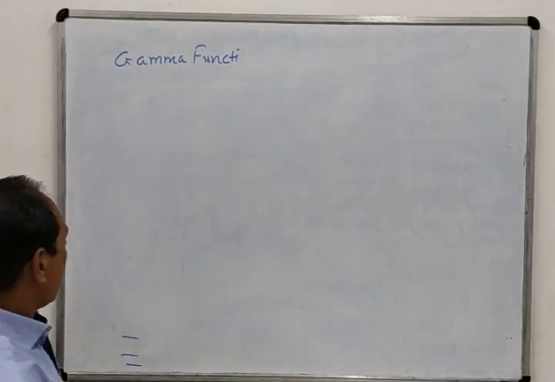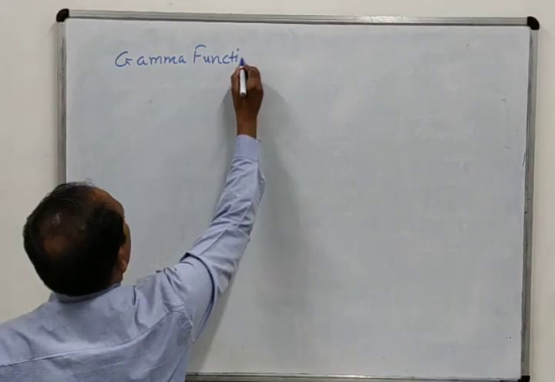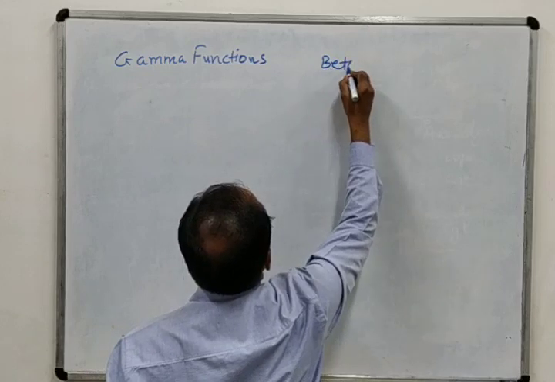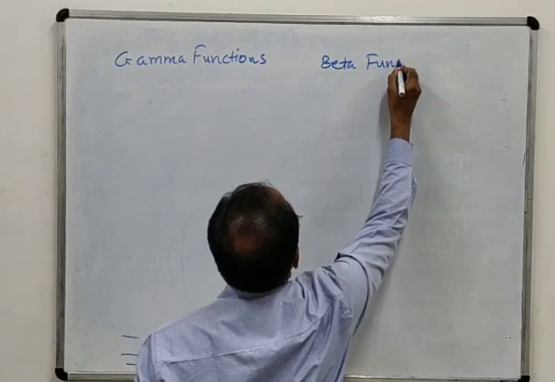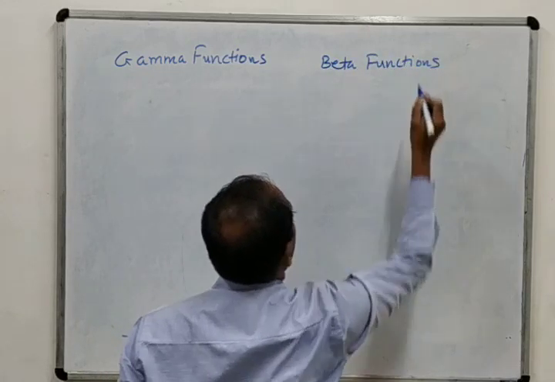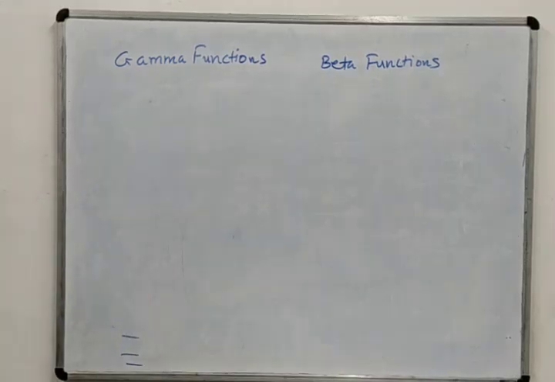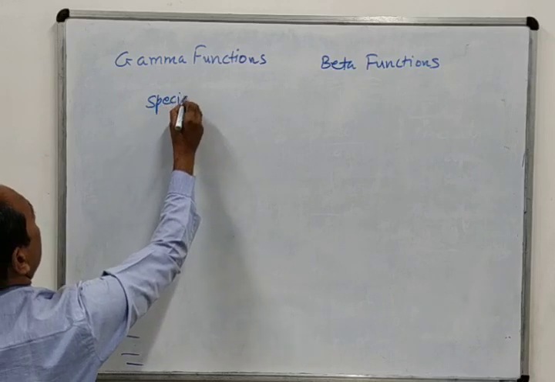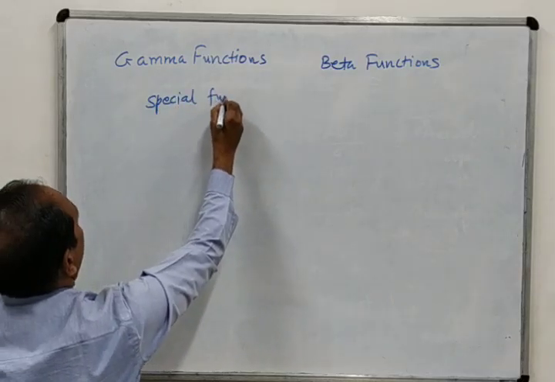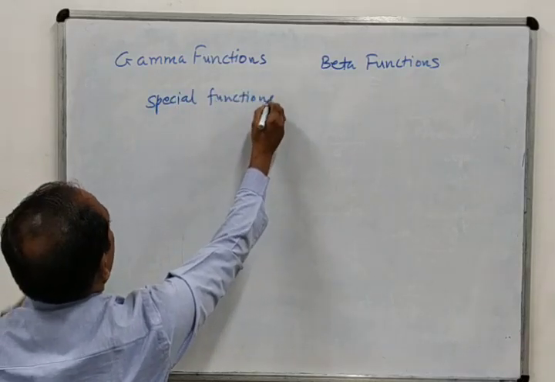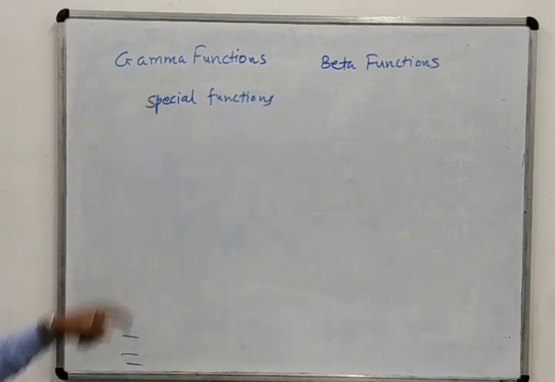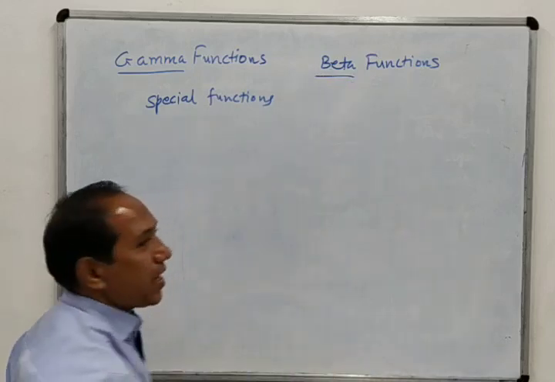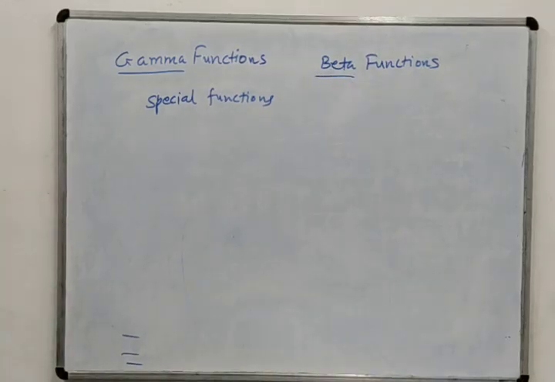So dear students, now let us see gamma functions and beta functions. These are special functions. These are known as special functions. So that's why they are given the special names gamma and beta functions.